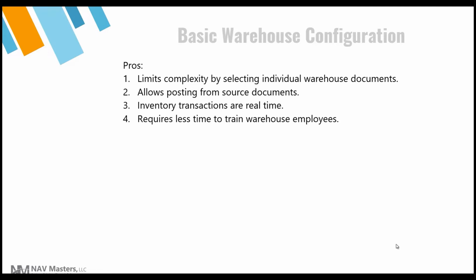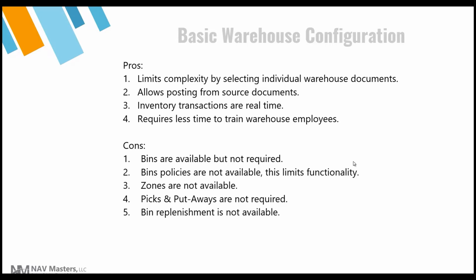On the con side, bins are available, but they're not required. Bin policies are not available. This limits functionality. So without bin policies, I cannot determine the cubage that I can put in a particular bin. I'm not able to do a lot of the things that I can do with replenishing bins and so on and so forth.